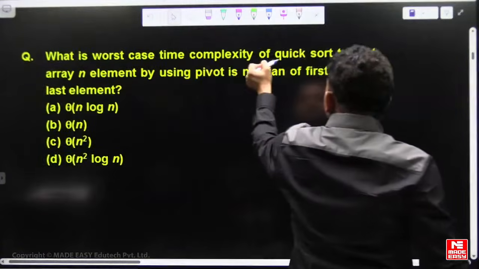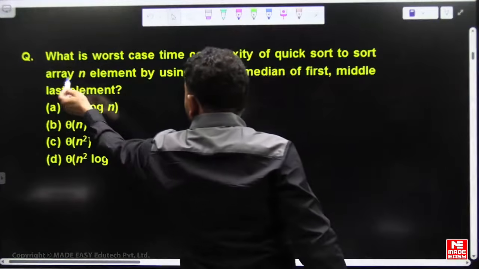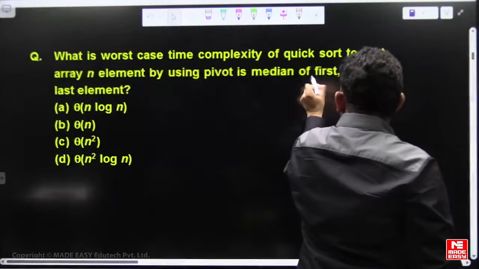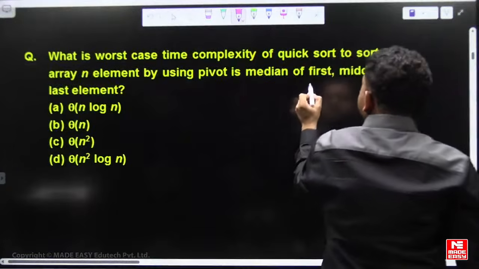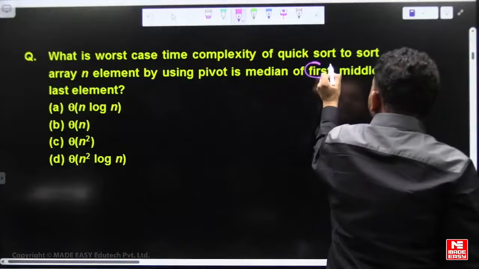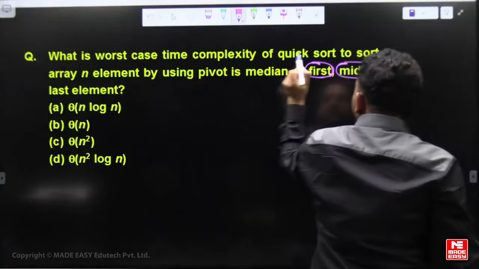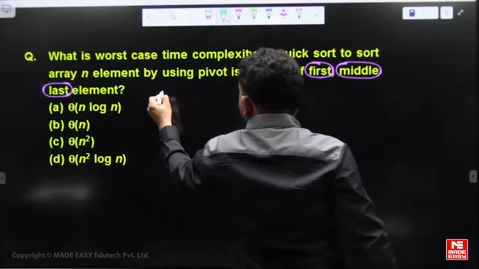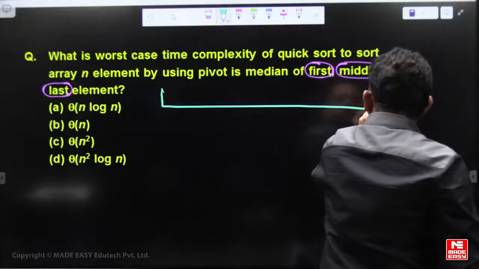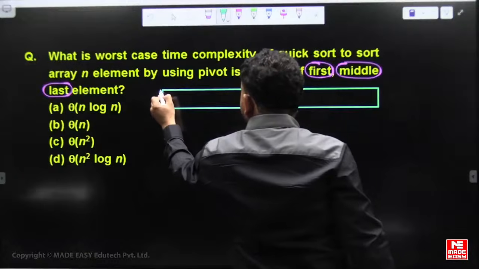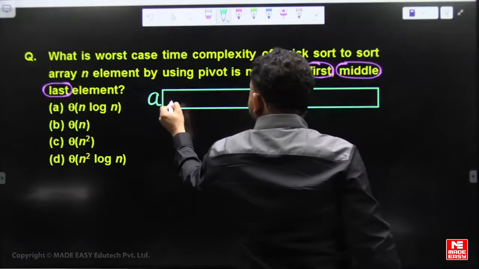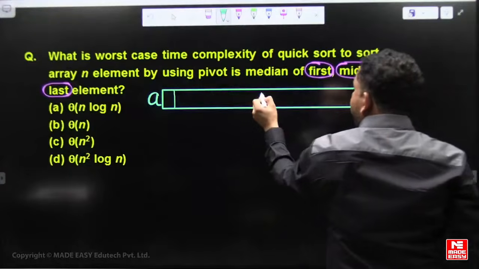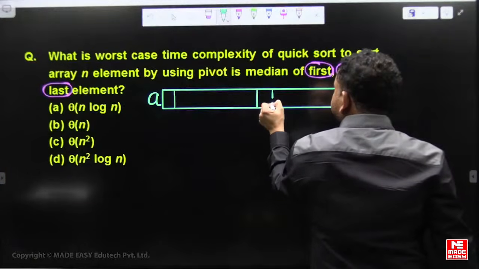What is the worst case time complexity of quicksort of an array of n elements where the pivot is the median of the first, middle and last element? Pivot is the median of the first element, middle element and last element. So A of low, A of high and A of (low plus high) by 2.